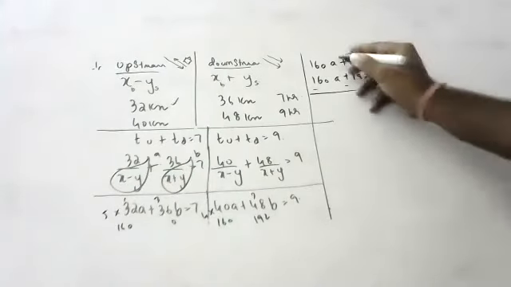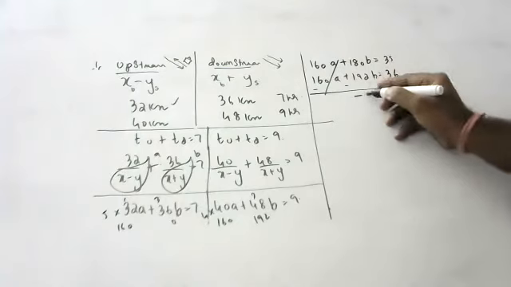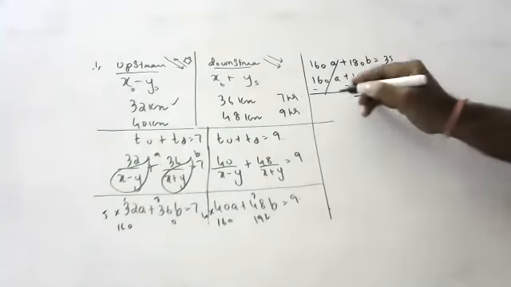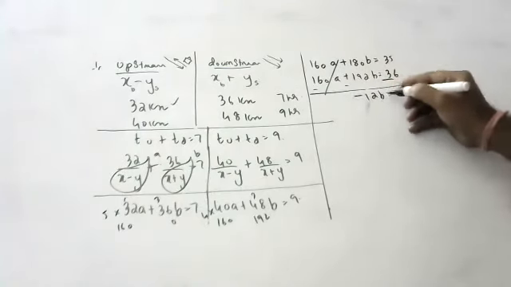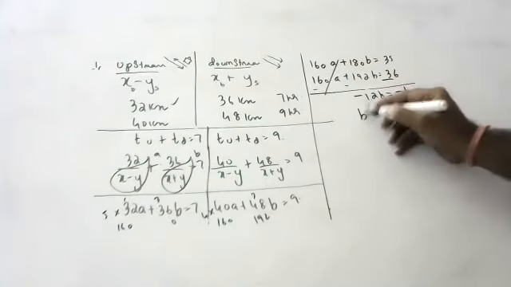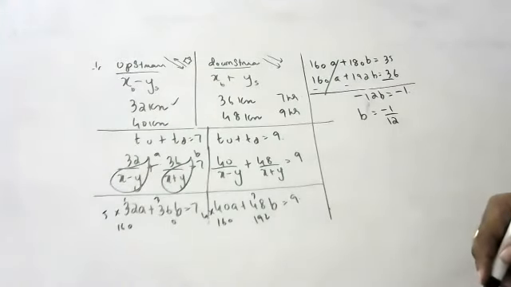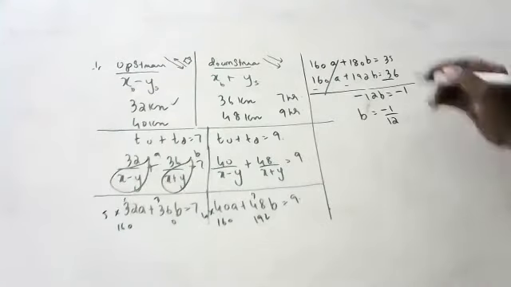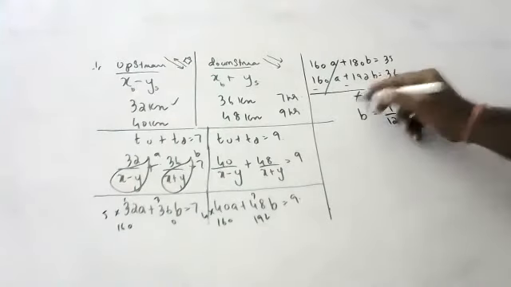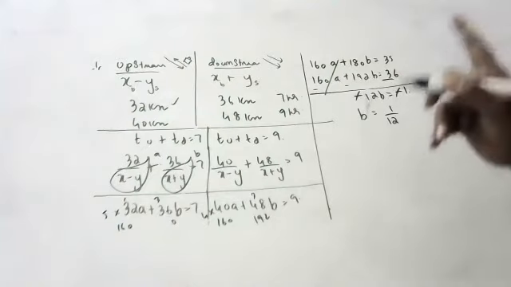Subtract, so 160a is gone. How much, children? This is minus 12b, no? This is minus 12b equal to minus 1. So b is equal to 1 by 12. Sorry, minus minus cancel, so b is equal to 1 by 12.